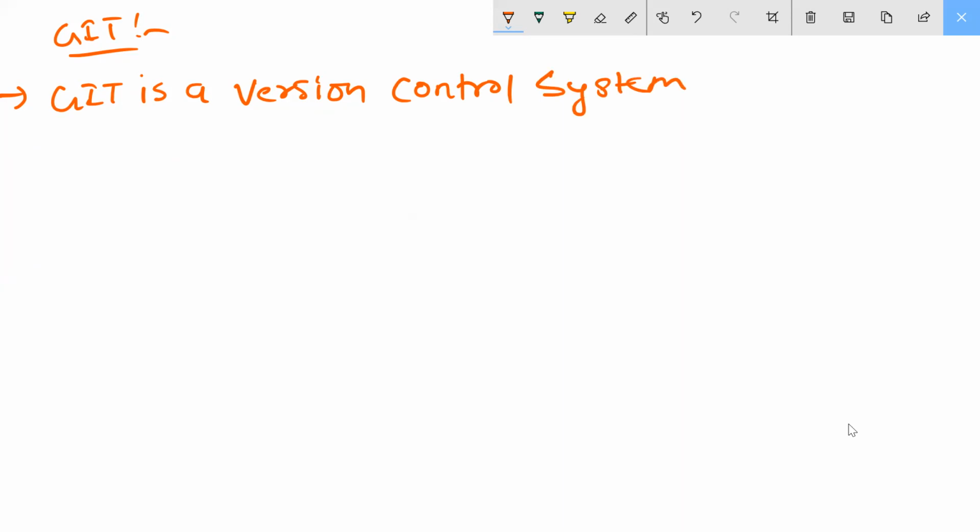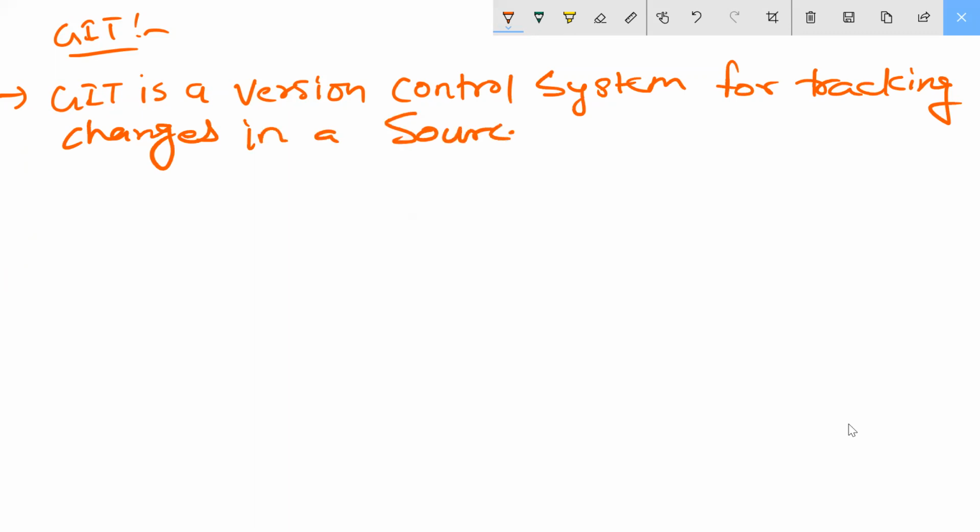Just let me know because I'm writing here, otherwise ping me on WhatsApp. Git is a version control system for tracking changes in source code and files.